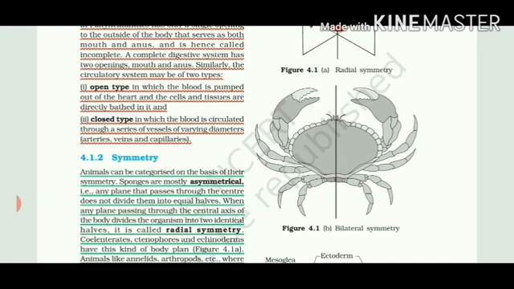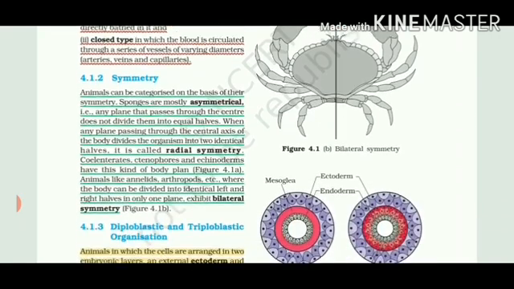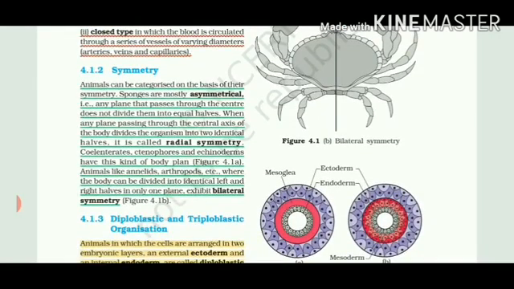So that kind of symmetry is called radial symmetry. In case of other organisms like humans, a simple example, our body can be divided into two equal halves only if it is cut from the single plane, that is from the center. So this kind of symmetry is called bilateral symmetry.